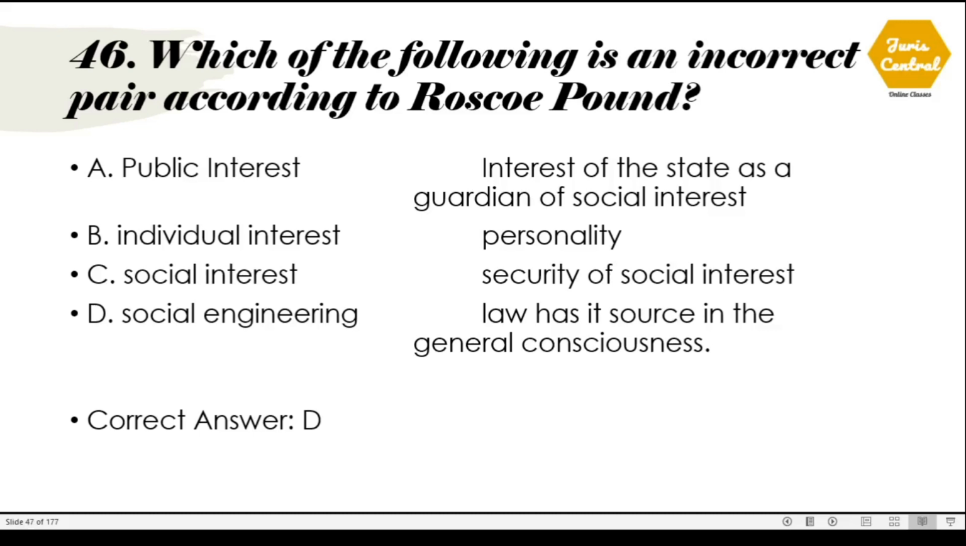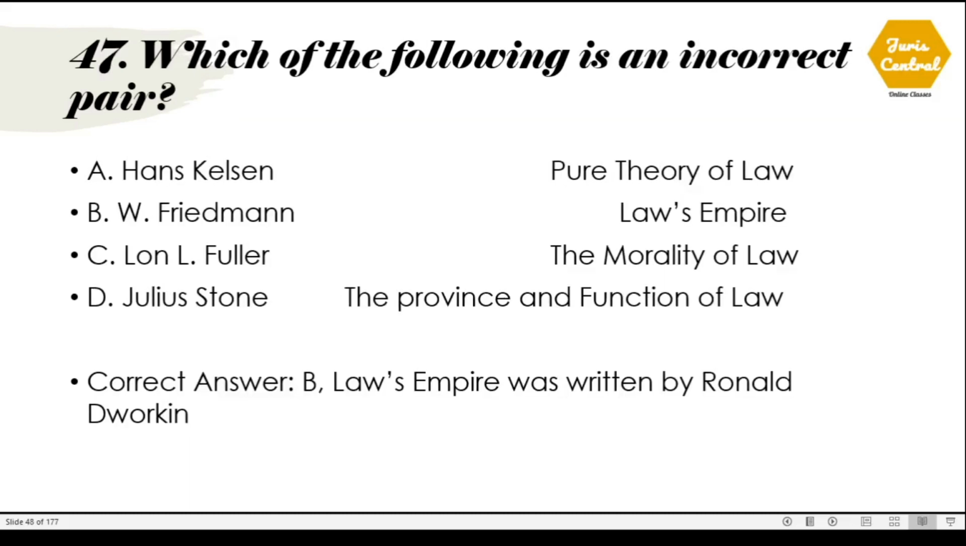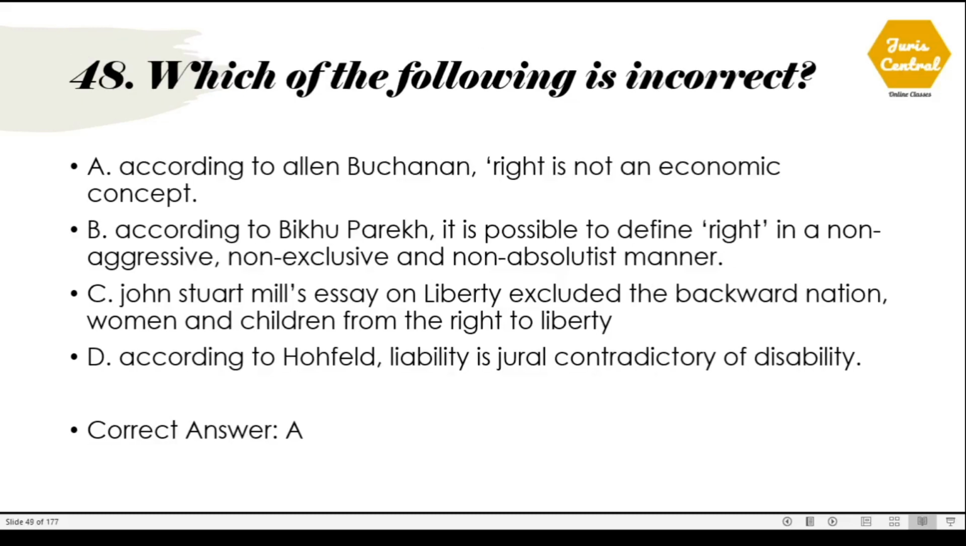46. Which of the following is an incorrect pair according to Roscoe Pound? So the correct option is option number D. Social engineering. What Roscoe Pound hasn't said is that the law has its source in the general consciousness, and that is why it is totally incorrect. 47. Which of the following is an incorrect pair? So the correct option is option number B, which is W. Friedman, Law's Empire. Law's Empire was written by Ronald Dworkin, and all the other options are correct.